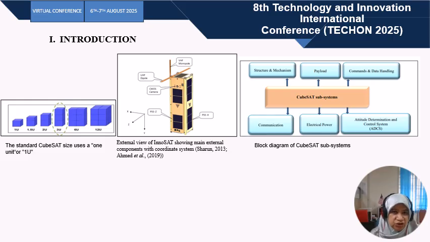The slide shows the introduction. The left side shows the standard of CubeSat size. In this study, we use 3 units of CubeSat as a reference. The middle shows the external view of InnoSat and the right side shows a block diagram of the CubeSat subsystem.